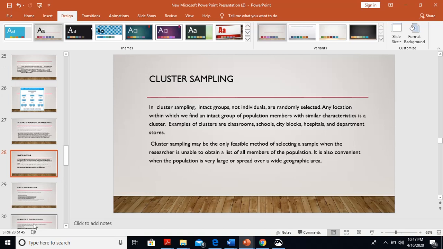Cluster sampling. In cluster sampling, intact groups, not individuals, are randomly selected. Any location within which we find an intact group of population members with similar characteristics is a cluster. Examples of clusters are classrooms, schools, city blocks, hospitals, and department stores. Cluster sampling may be the only feasible method of selecting a sample when the researcher is unable to obtain a list of all members of the population. It is also convenient when the population is very large or spread over a wide geographic area.